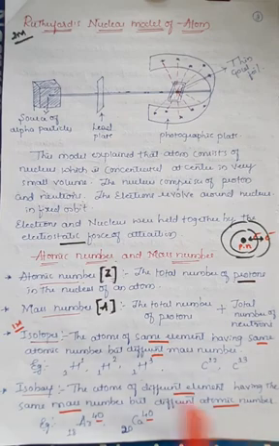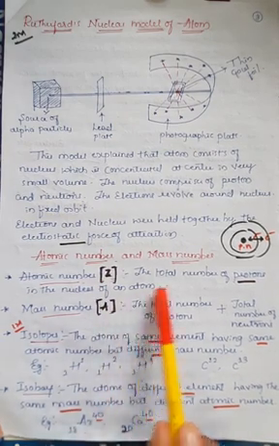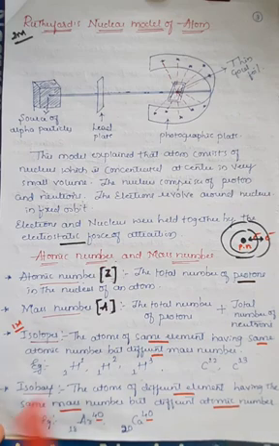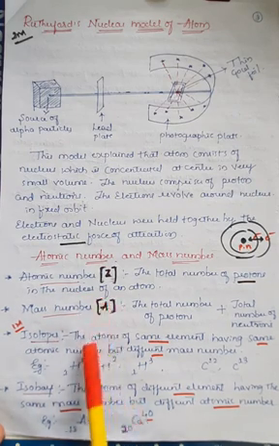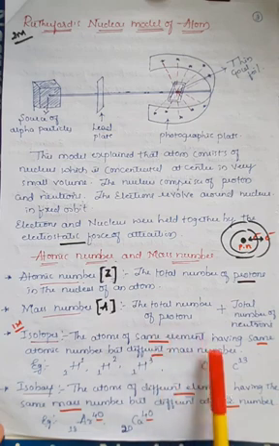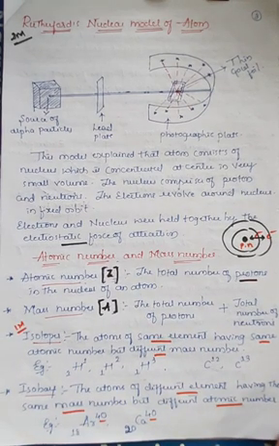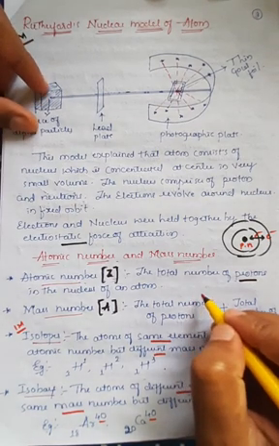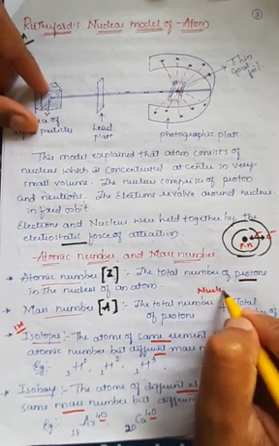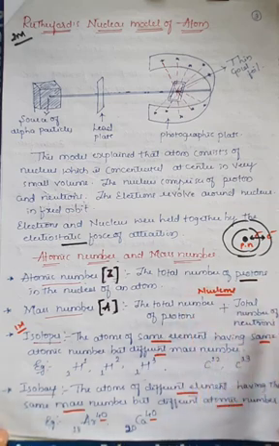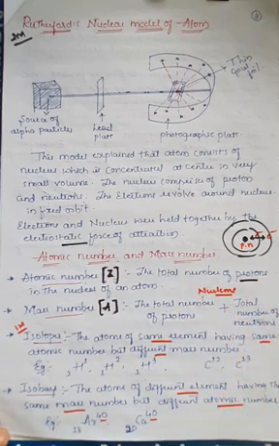Atomic number is generally represented as Z. Remember, the total number of protons present in the nucleus of an atom is called the atomic number. Mass number is generally represented as A, which means the total number of protons as well as neutrons present. These protons and neutrons are generally called nucleons. Remember that also. Nucleons means the addition of both protons and neutrons, because they are present in the nucleus.